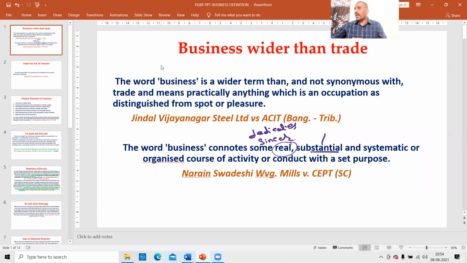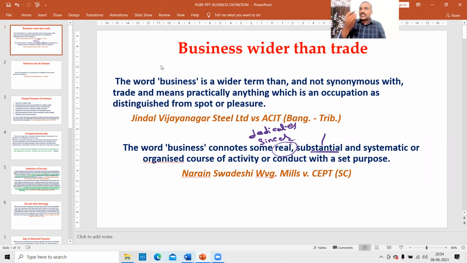Substantial and systematic or organized way, planned way. If you do some activity genuinely, dedicatedly, sincerely, and you are not doing it on a small scale but on a reasonable scale, that is substantial activity. That is not a silly thing. Substantial thing means important thing.